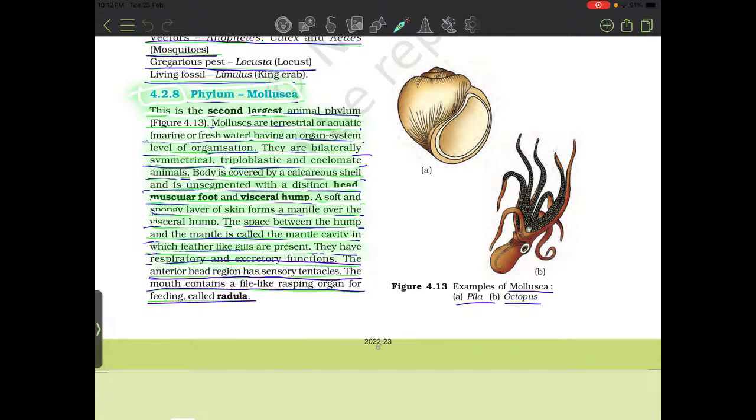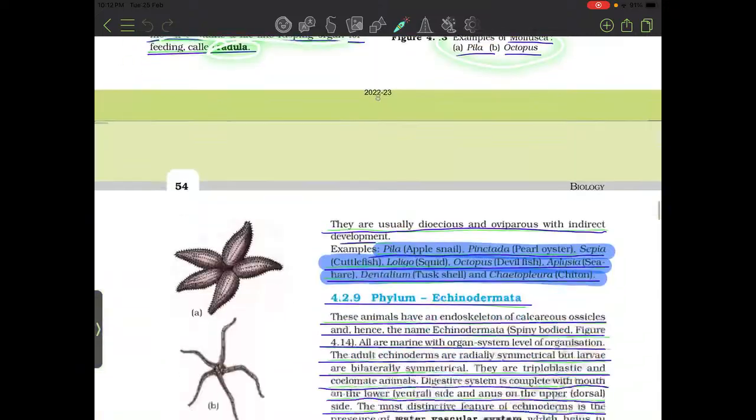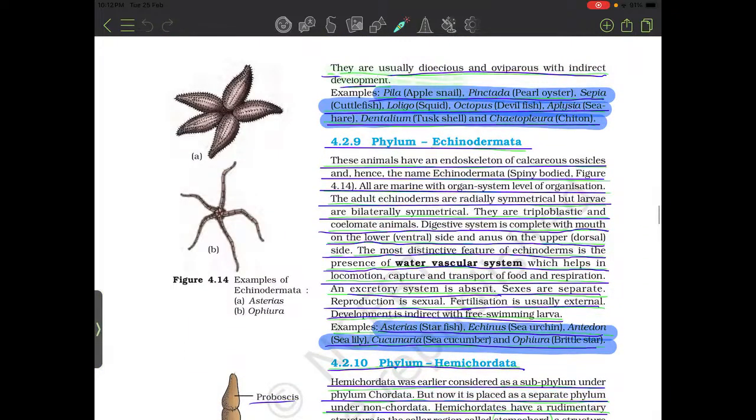They have respiratory and excretory function. The anterior head region has sensory tentacles. The mouth contains a file-like rasping organ called radula. They are usually dioecious, oviparous, and with indirect development. Examples: Pila, apple snail; Pinctada, pearl oyster; Sepia, cuttlefish; Loligo, squid; Octopus, devilfish; Aplysia, sea hare; Dentalium, tusk shell; Chaetopleura, chiton. Here you can see molluscs.